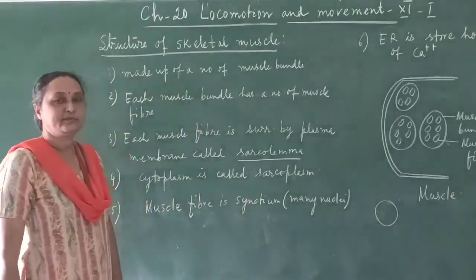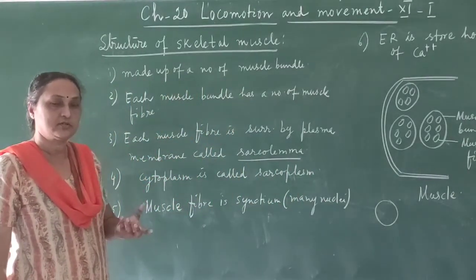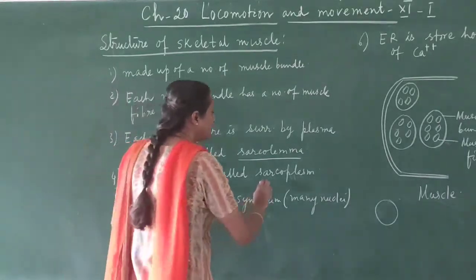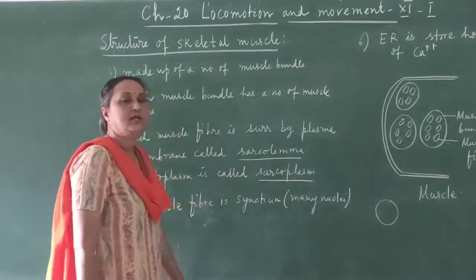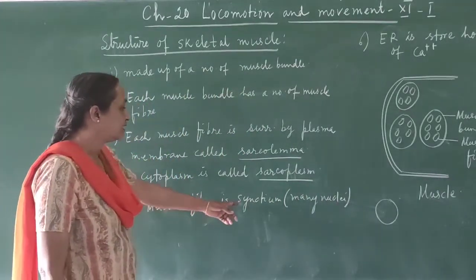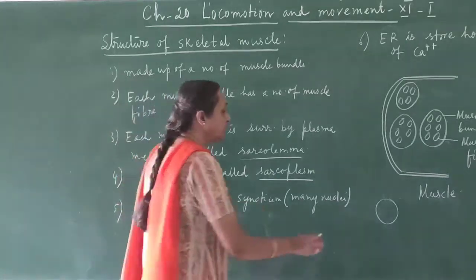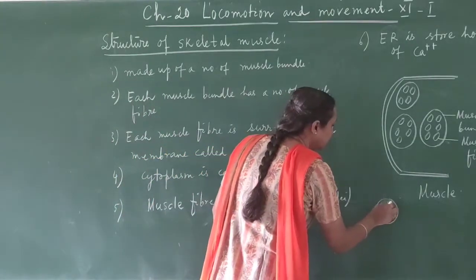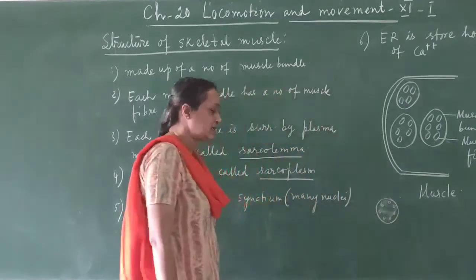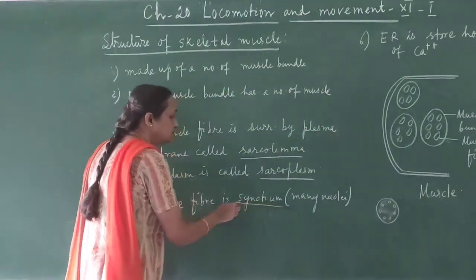Then inside the plasma membrane there is cytoplasm, because it is also just like a cell. And here the cytoplasm is called sarcoplasm. It is not called cytoplasm, it is called sarcoplasm. And the muscle fiber is a syncytium. Syncytium means that in the cytoplasm you can find many nuclei present. So that is the meaning of syncytium.